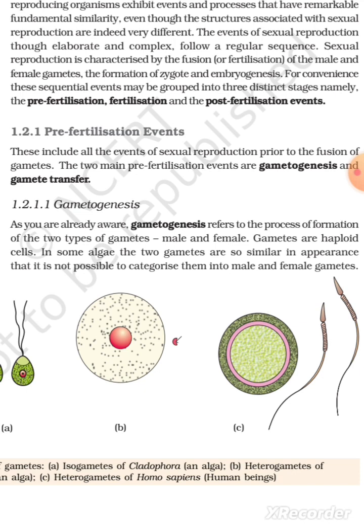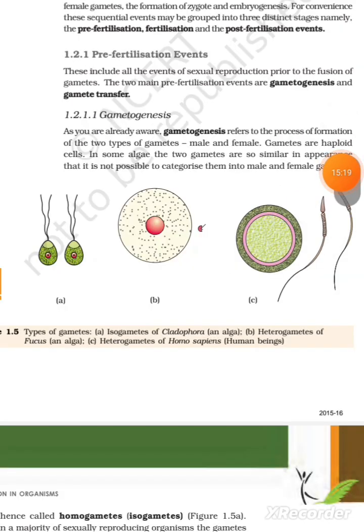Pre-fertilization events. These include all the events of sexual reproduction prior to the fusion of gametes. The two main pre-fertilization events are gametogenesis and gamete transfer. Gametogenesis. As you are already aware, gametogenesis is the process of formation of the two types of gametes, male and female. Gametes are haploid cells. In some algae, the two gametes are so similar in appearance that it is not possible to categorize them into male and female gametes. Figure 1.5, types of gametes.